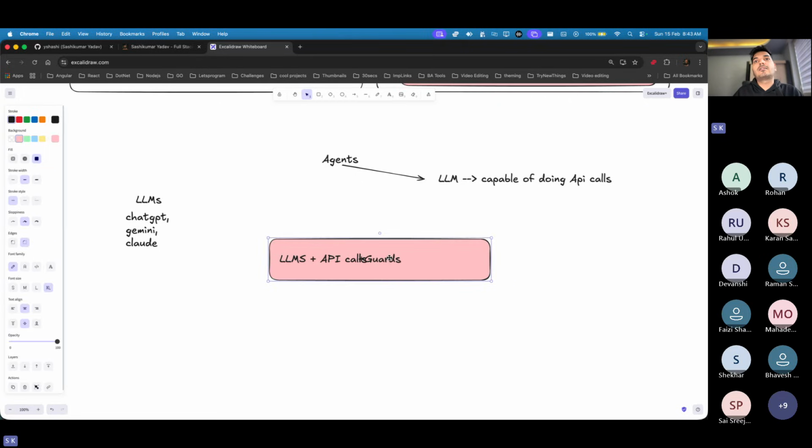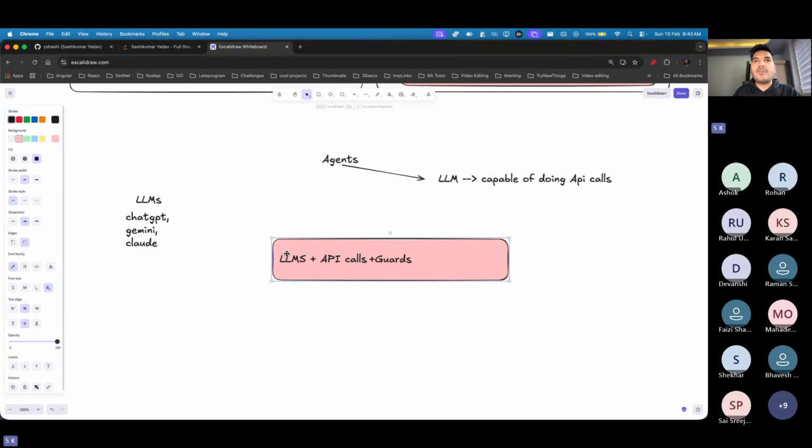Okay, I made a mistake. So we need to add some guards, and in the term of agentic AI these are called guardrails. So now LLM plus API calls plus guardrails means we now know 60% of agentic AI development. I'm talking more about the agentic AI development area.